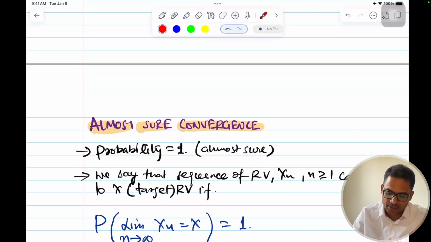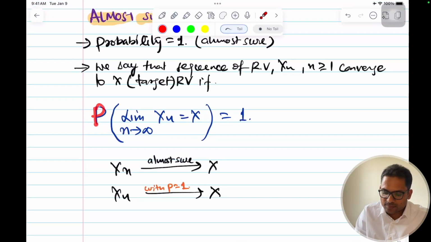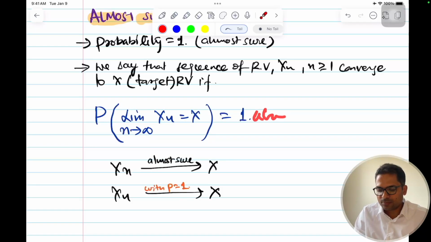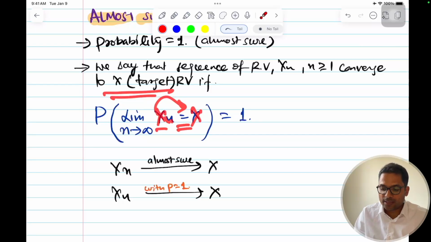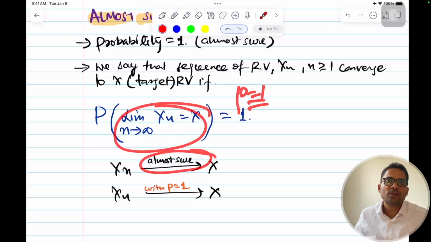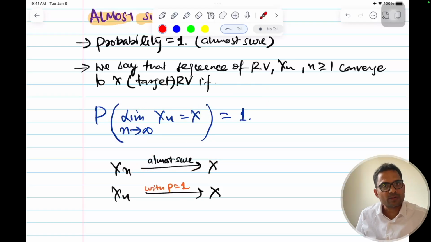But what is happening here is that the probability of Xn becoming equal to X as n tends to infinity becomes 1. As we have more and more samples, Xn will converge to X. We are almost sure about that, with probability equal to 1. So this is what almost sure convergence means.